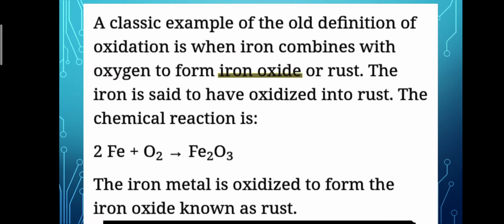A classic example of the old definition of oxidation is when iron combines with oxygen to form iron oxide, or rust. The iron is said to have oxidized into rust. The chemical reaction is iron reacts with oxygen to form iron oxide. That is, the iron metal is oxidized to form the iron oxide known as rust. So the oxidation of iron takes place because the addition of oxygen takes place.